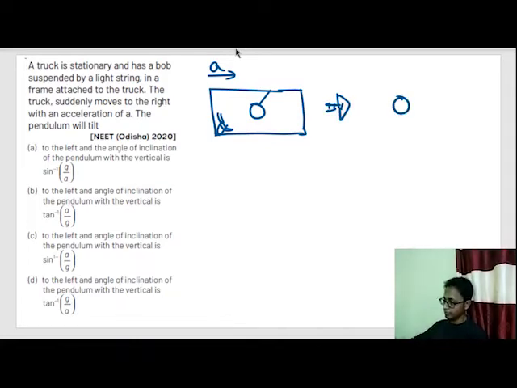So this was T sin theta, T cos theta, because this angle is theta.